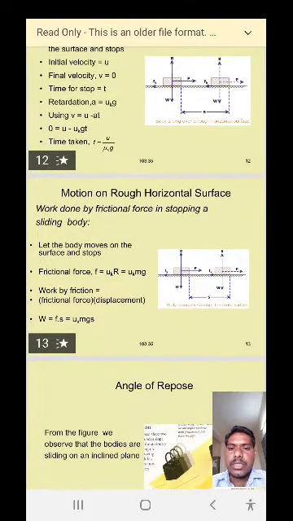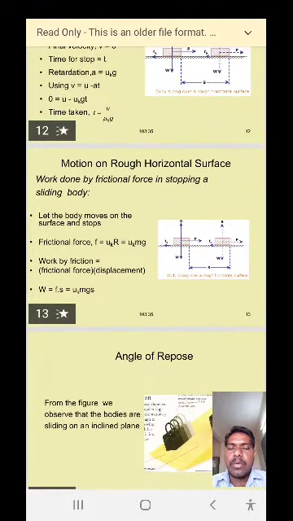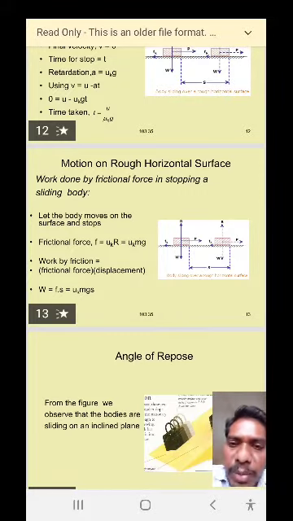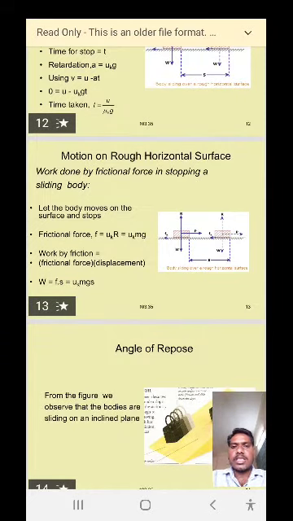Then next we have to derive the expression for the work done by the frictional force on the rough horizontal surface. So we can determine the value of work done on the rough horizontal surface. Here, let the body move on the surface and stop.